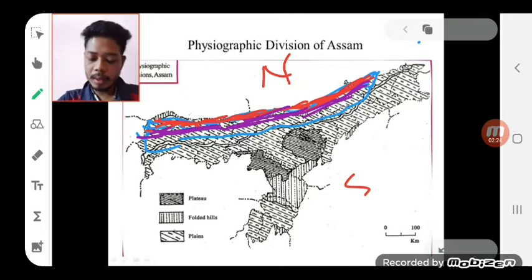The strip is composed of older alluvium called alluvial fans, composed mainly of sands and pebbles. This Bhabar Tarai zone is mainly composed of older alluvium, with sands and pebbles.